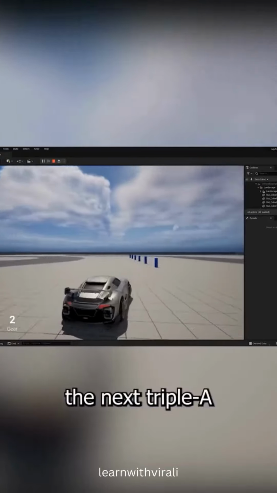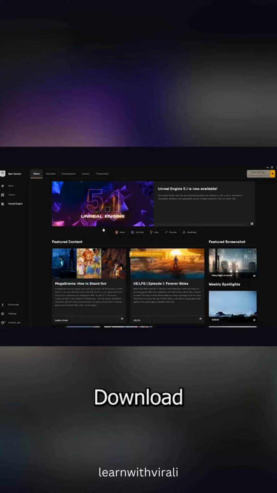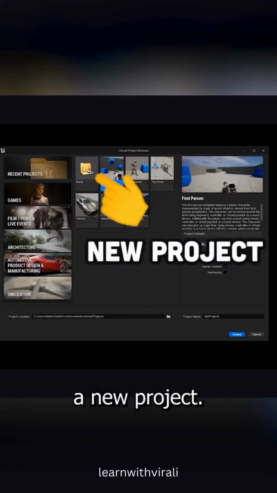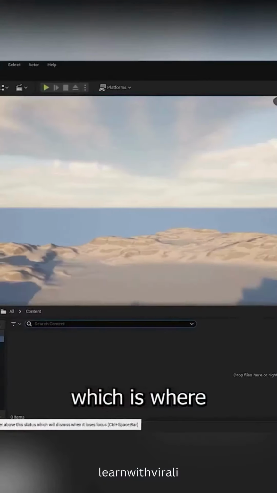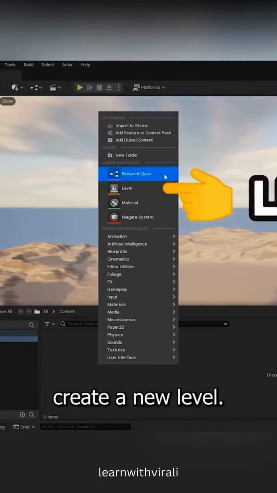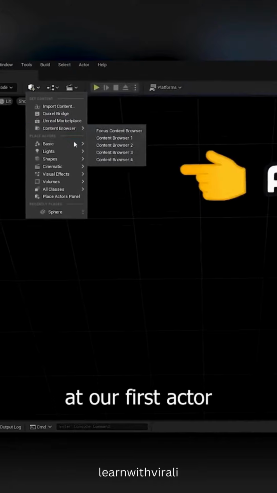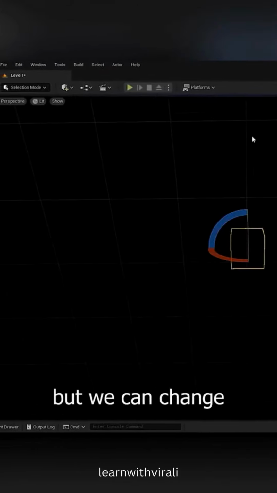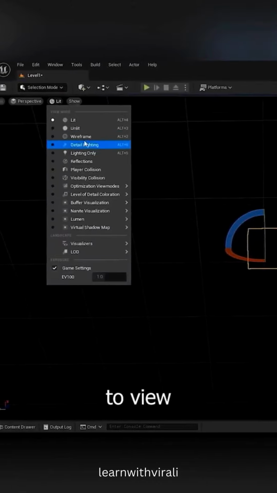To build the next AAA billion-dollar game franchise right now, download the Epic Games launcher, install Unreal Engine, and create a new project. First, go down to the content drawer, which is where all the game assets are saved. From here we can right-click to create a new level. Then from the top navbar, add our first actor to it, like a shape that the player can collide with. It's currently invisible, but we can change the view mode to wireframe to view its geometry.